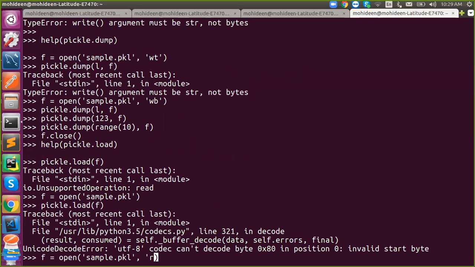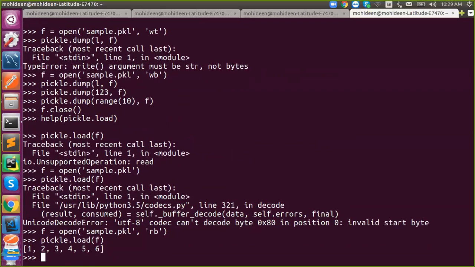Next, say dot load. So you have to use RB, read byte mode. Pickle dot load will act like the next method. So you all know the next method in a generator, right? Whenever you say next, it doesn't have some limit. So once the limit is reached, it raises an iteration error, right?